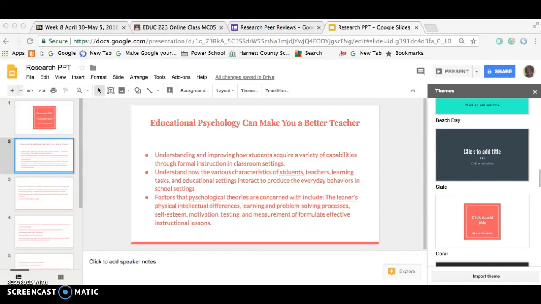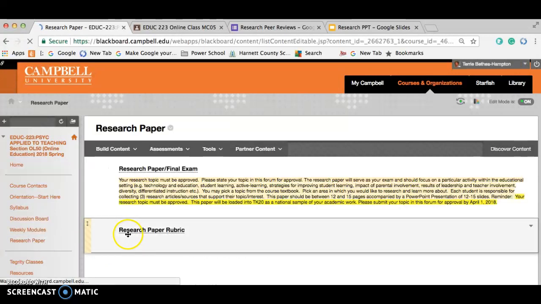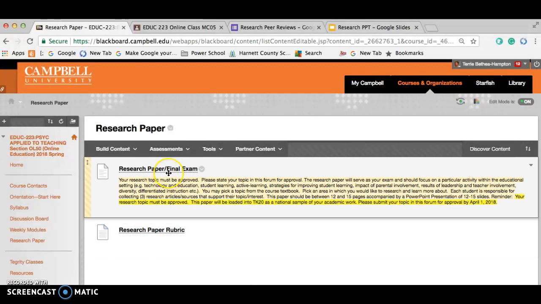I don't want anybody to be confused about what you're going to be doing as far as week 8 and your peer reviews. So the first thing you're going to do is make sure that you have completed your research paper. You're going to load your research paper here where it says research paper. The rubric is here for the research paper. Remember that the research paper is, of course, your final exam.